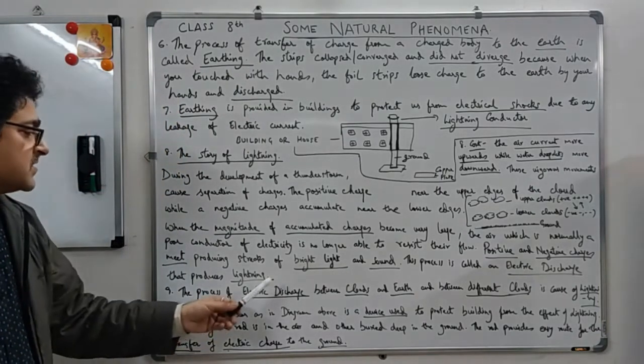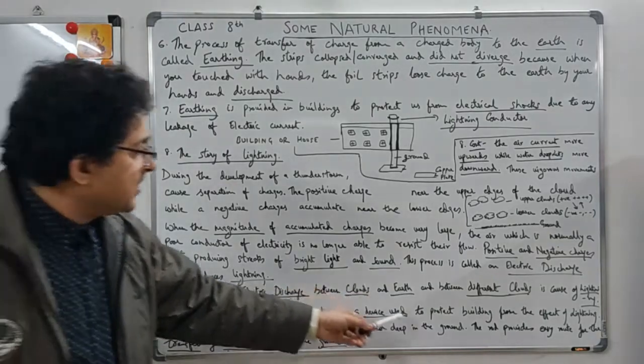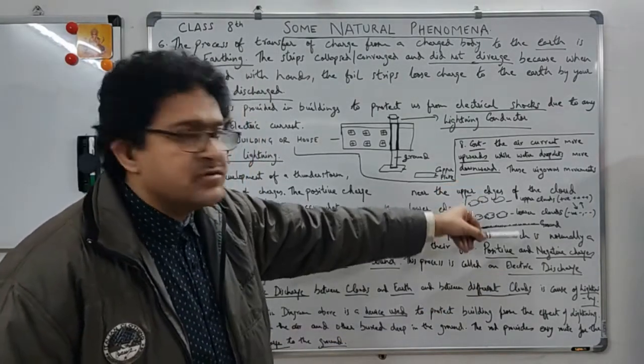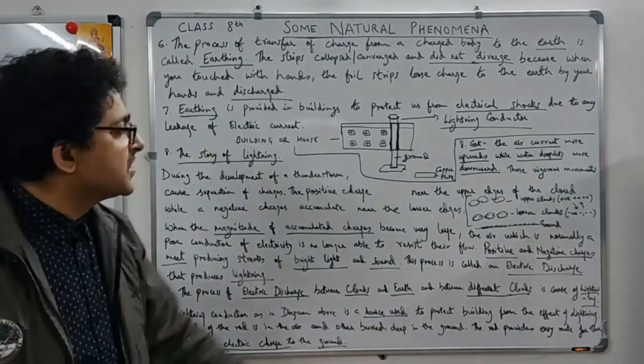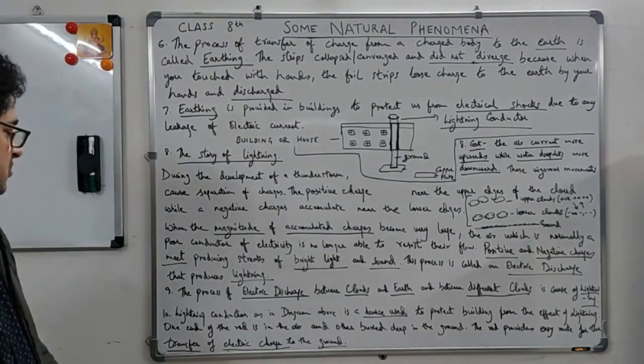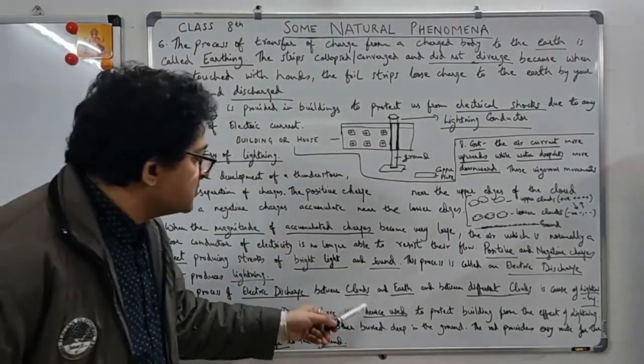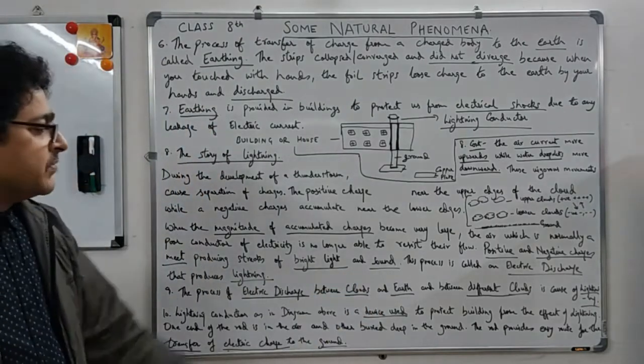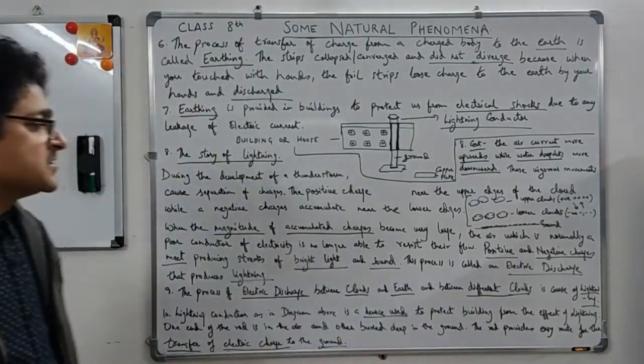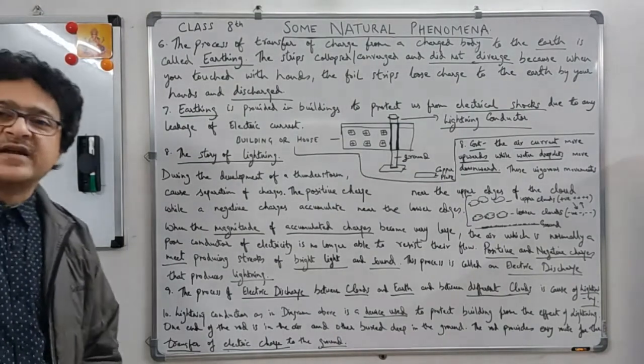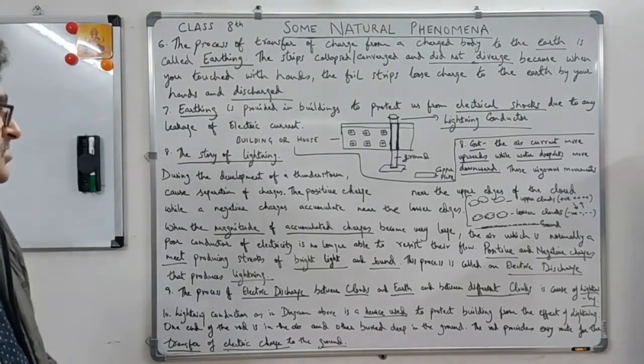So the process of electric discharge between clouds and earth and between different clouds is the cause of lightning. Either they can be different clouds, upper clouds and lower clouds, or it can be between the ground and the cloud, right? This is the reason for lightning. Basically, lightning has to do with electric discharge, right?